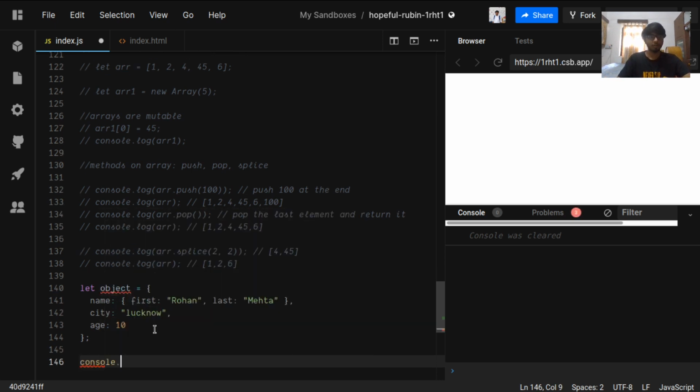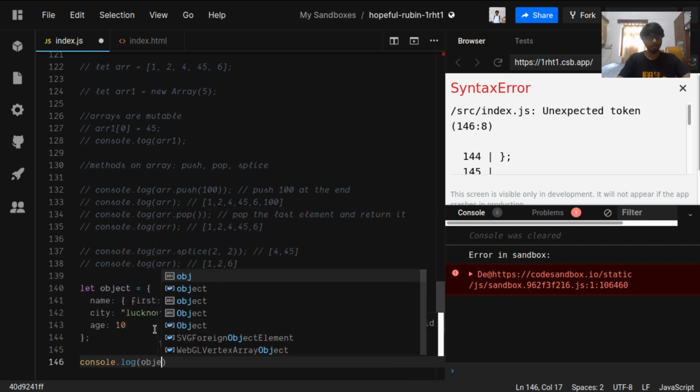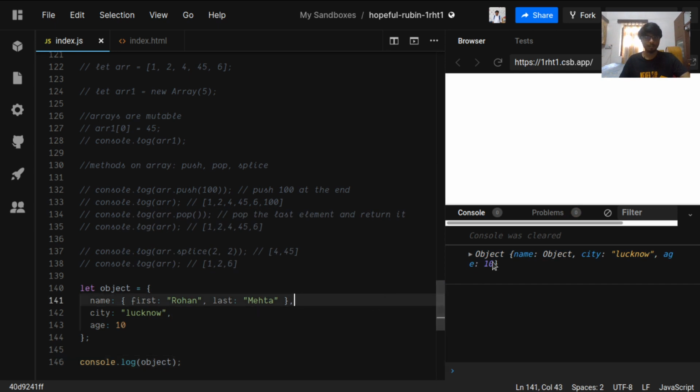So if we console log the object, it will show us the object. Here we can see that the object has a type object, and it has a name, which is again an object, which has first as a key with a string value, last as a key with a string value, city as a string, and this has a number value. These name, city, and age are the keys in the object.